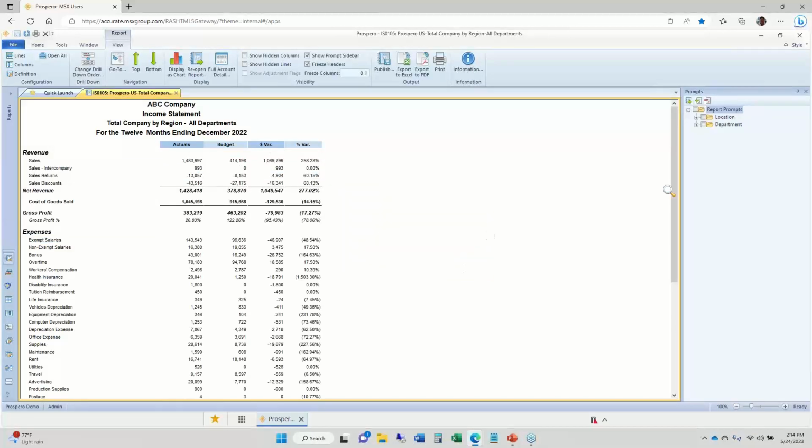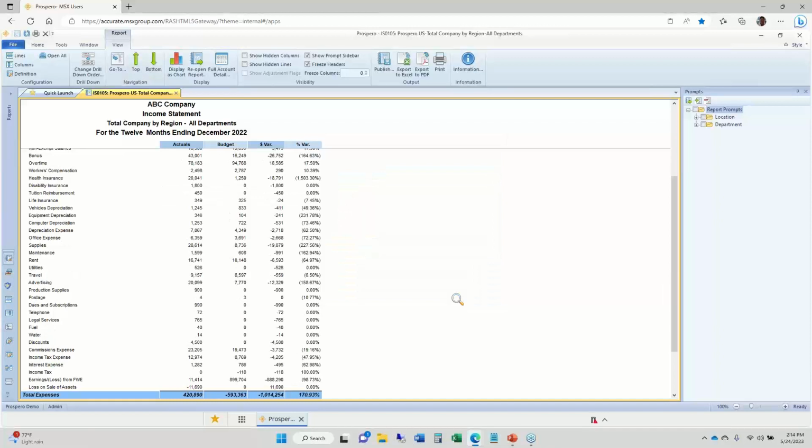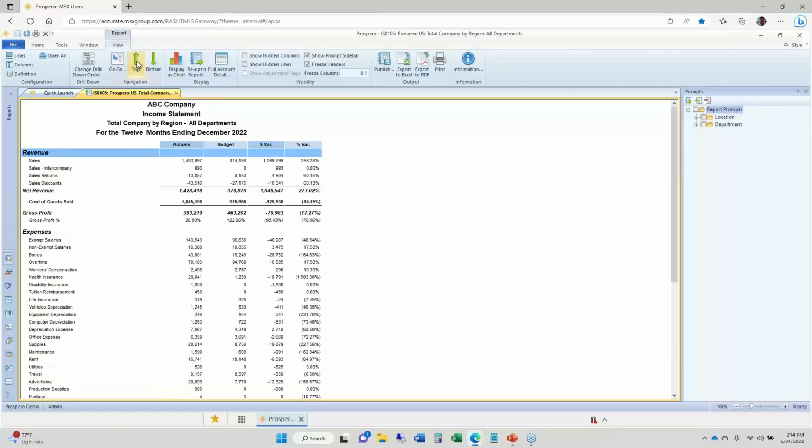We have easy navigation for your screens here, scroll bar on the right, easy to go up and down there. You've got the go-to option in the ribbon. Lets me jump to any row in this report. Really handy if you have a very lengthy report. I can jump all the way to the bottom, all the way back to the top.